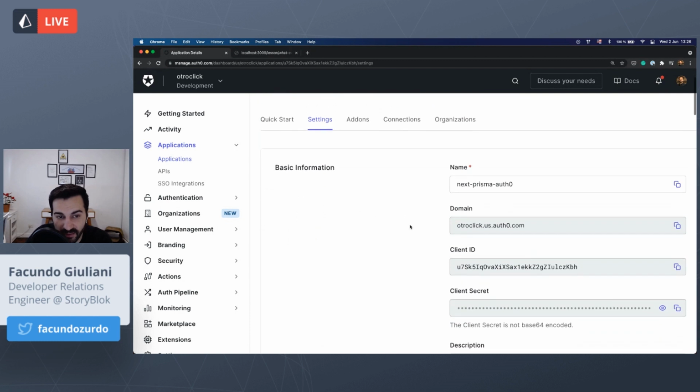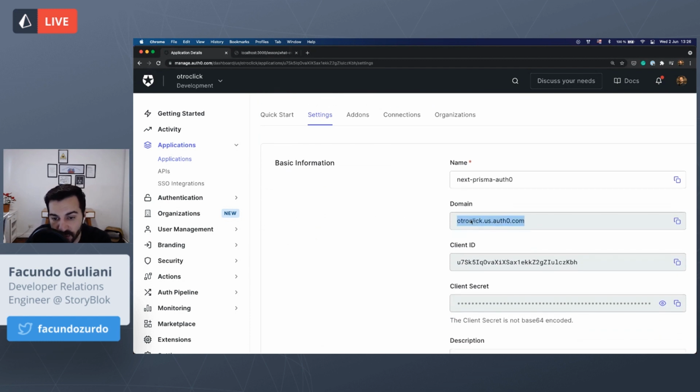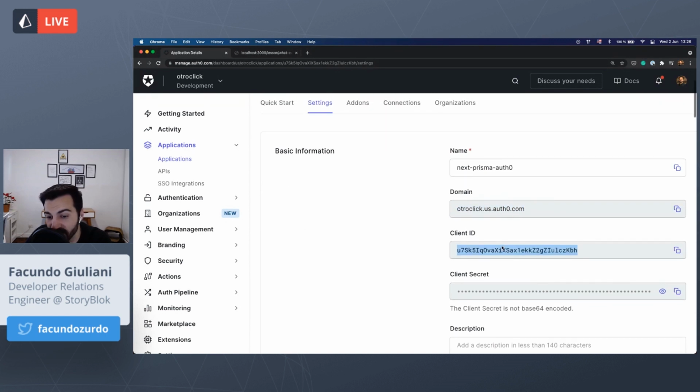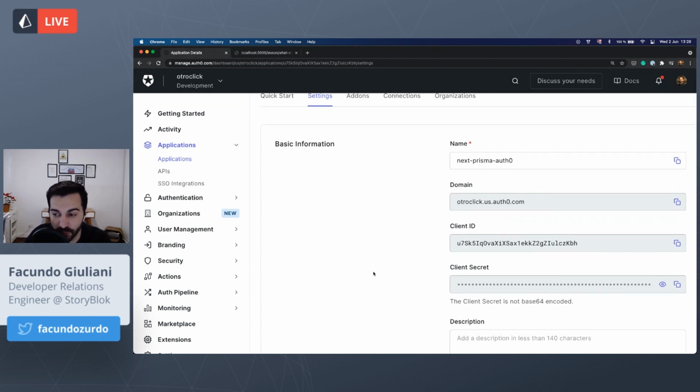And you will see here that I have this domain, which is one of the environment variables that I mentioned you will have to configure. I have a client ID and a client secret that I can copy. And all these three details, I will have to use in my web application configuration to connect to Auth0.